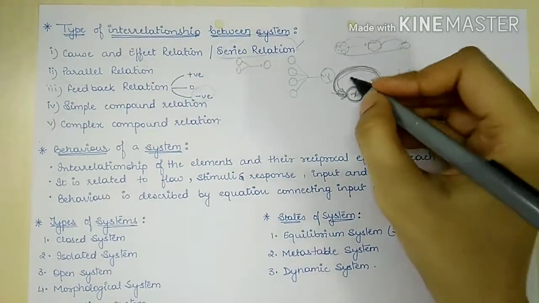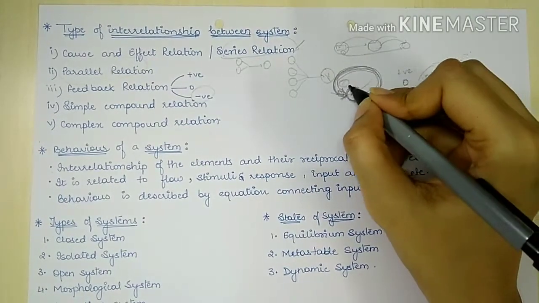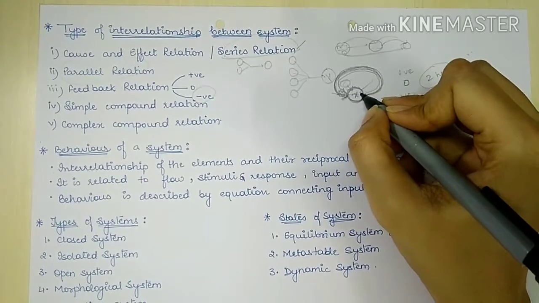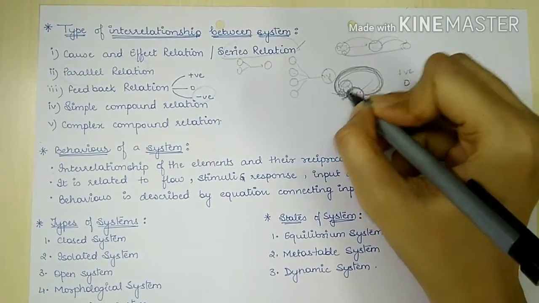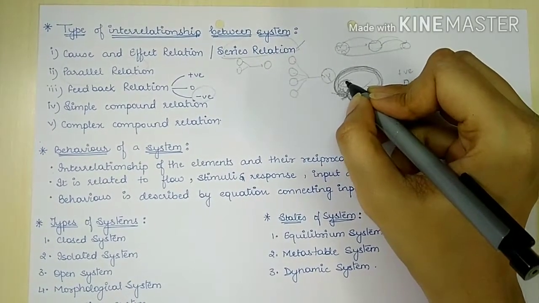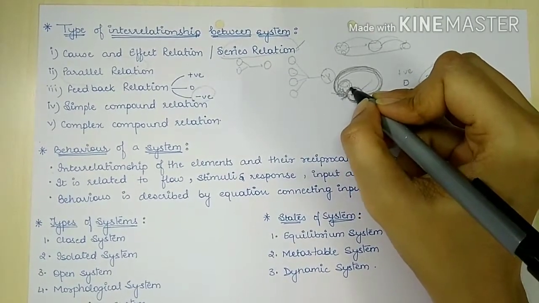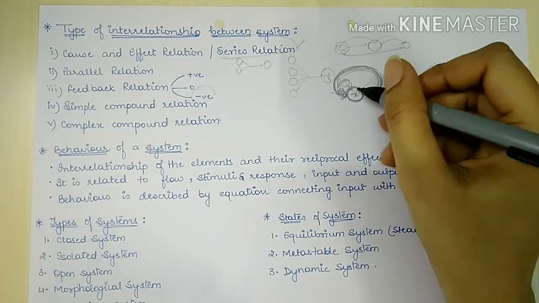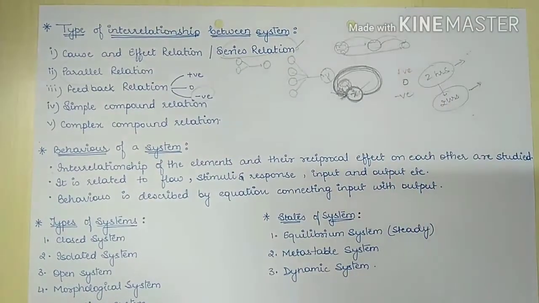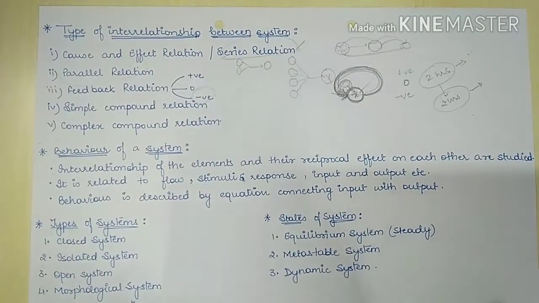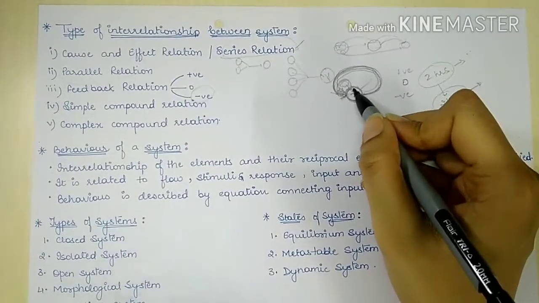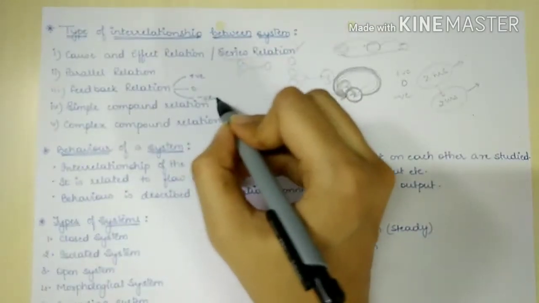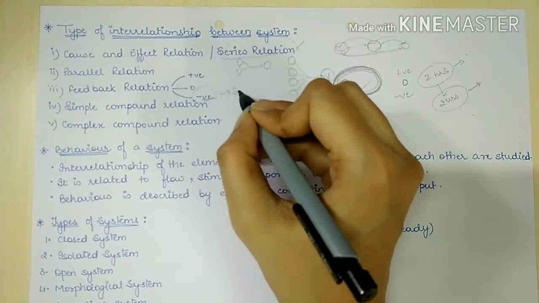Now I will regulate my studies and I will try to work hard. Then this is the feedback. I was not able to get good marks in my examination, and because of that I get stimulated to have better results next time. So this is negative feedback. So these are self-regulating.